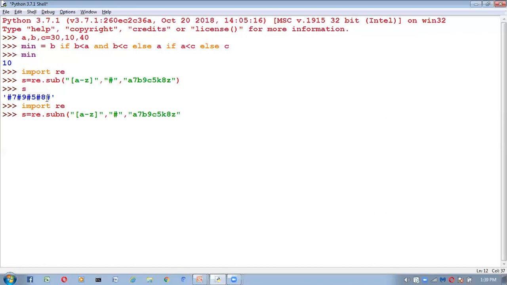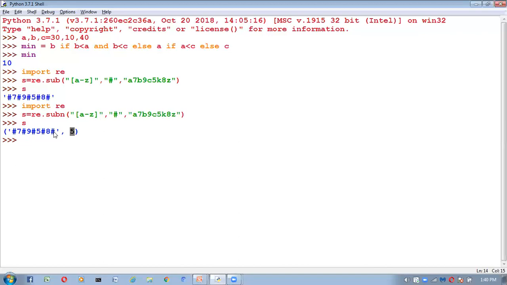Now what will it return if you print s? It will return a tuple, and inside that tuple you get 2 arguments. First argument is the returned string. Second argument is the number of replacements. See, if I print s, you get a tuple like this. This one is the number of replacements: 1, 2, 3, 4, 5, a total of 5 replacements. This is the difference between the sub function and the subn function in regular expressions.